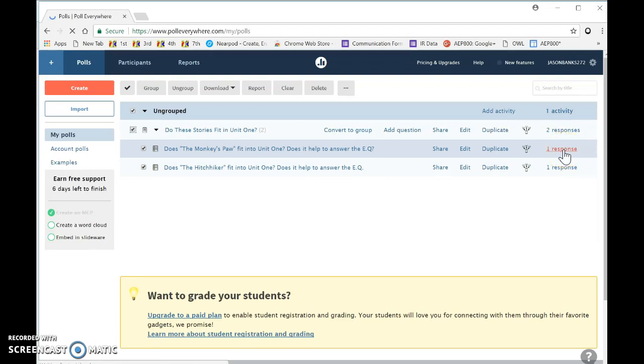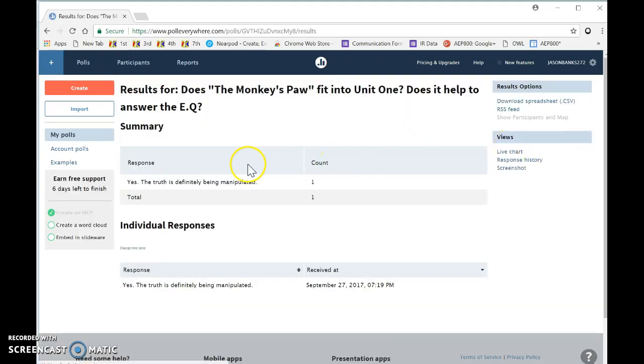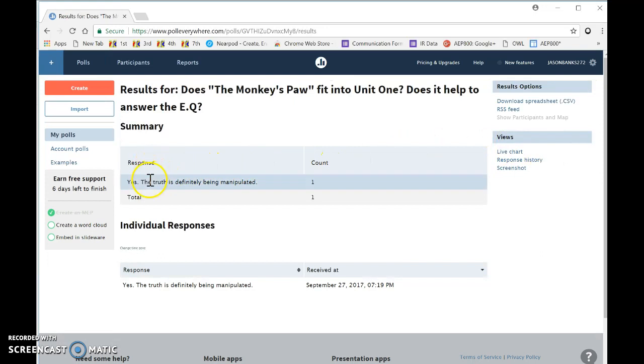I have one response. If I click on that, it'll show me what my responses were, and it shows that I had one for the yes. And, of course, if I had 7 or 8 or 9 or 10, it would show that. And if I had 7 or 8 or 9 or 10 in the no, it would show that as well. So that gives me a pretty clear view.